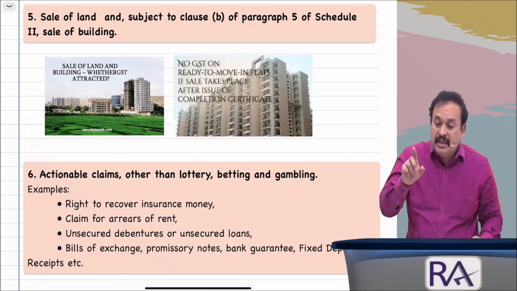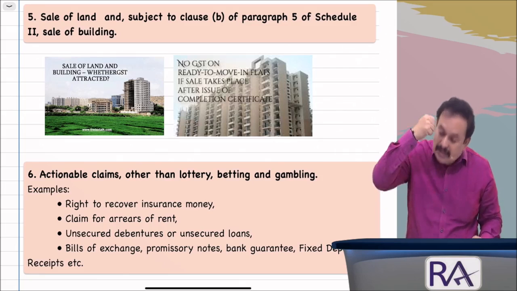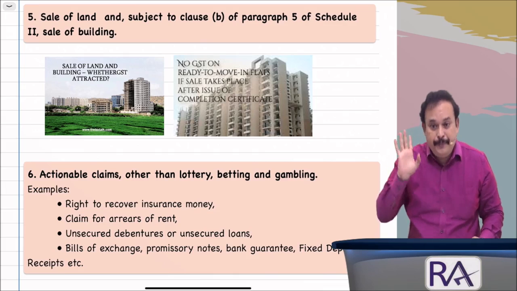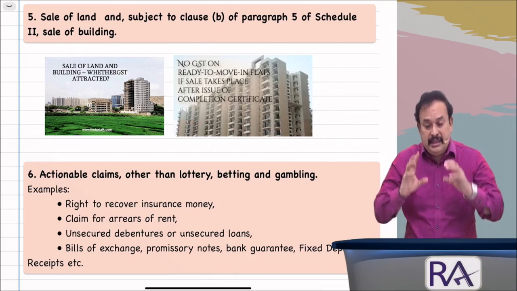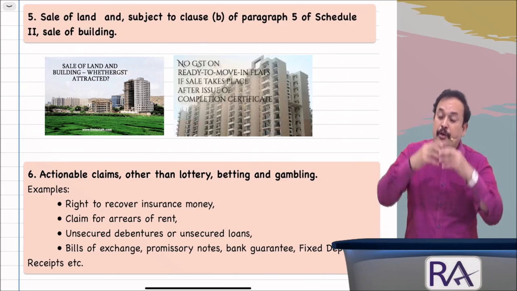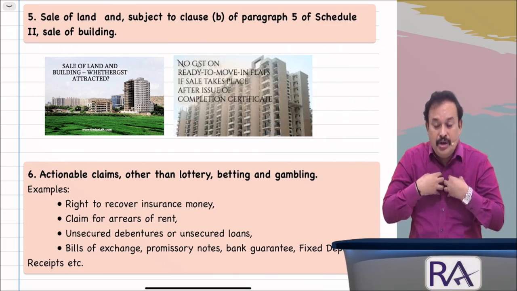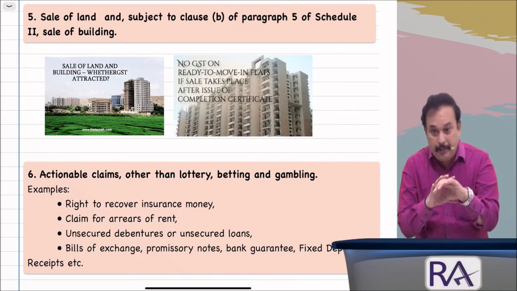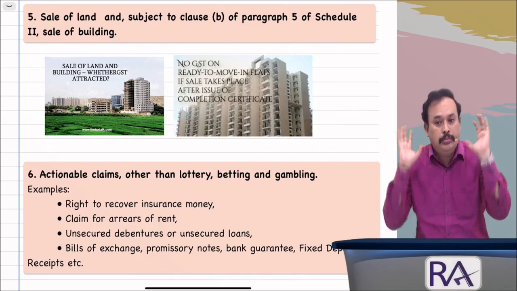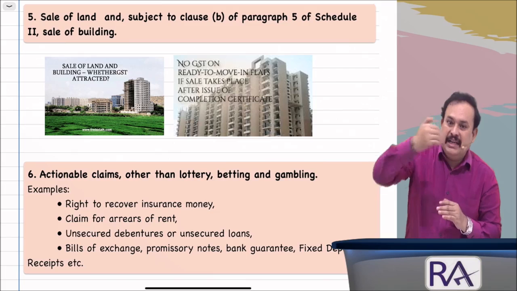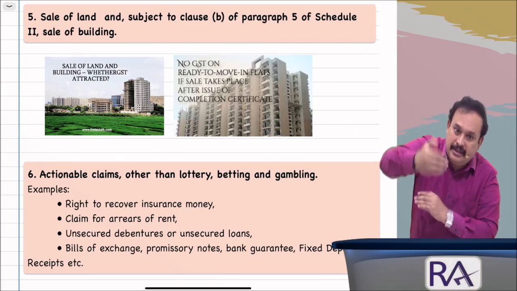That construction also service, not a supply of service, if construction completed, full consideration received after obtaining completion certificate from competent authority or ready to occupy, whichever is earlier.